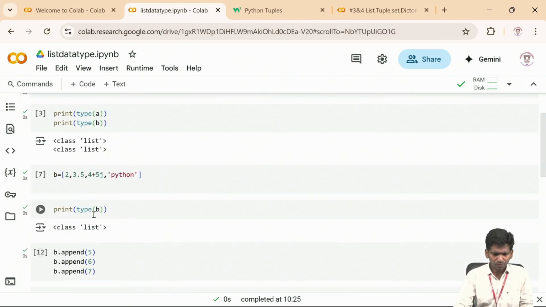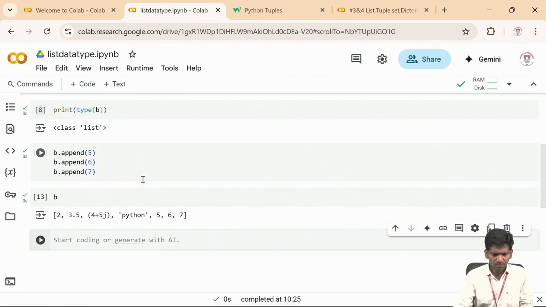Yeah, so this is my existing B, 2, 3.5, 4 plus 5j, Python. Now what I have done, append 5, append 6, append 7, means those are getting added to the already existing list.